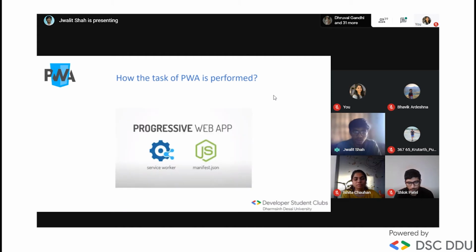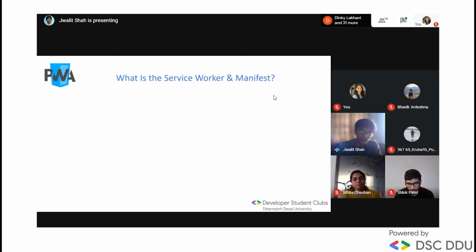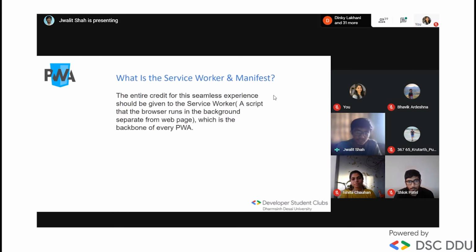And what are some tasks and how is the task performed by PWA? First of all, we are saying what is service worker and what is manifest.json, which are the core heart of the PWA. The entire credit of the seamless experience should be given to the service worker, because it is the heart of the web application or native application, or we can say PWA, which are all the same. Okay, and it is the backbone of PWA.